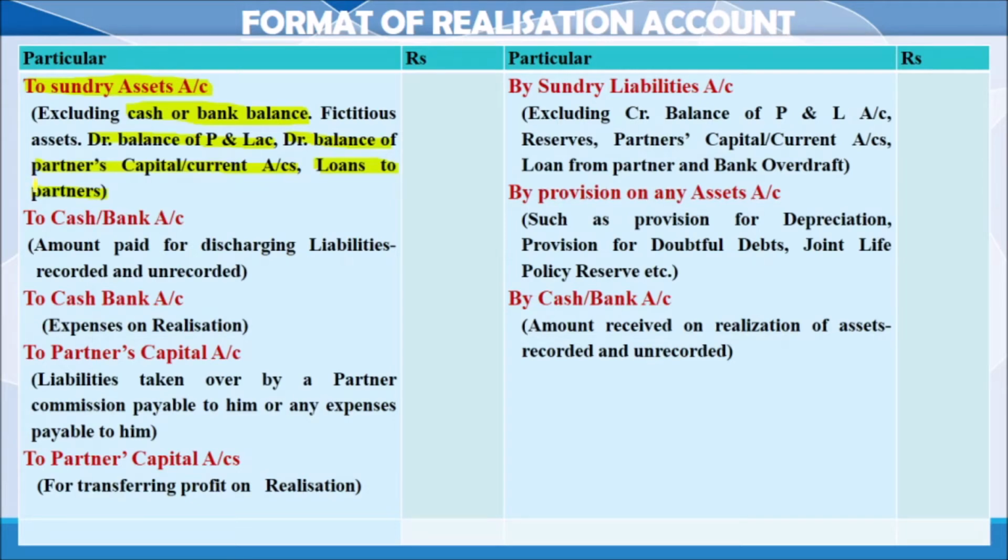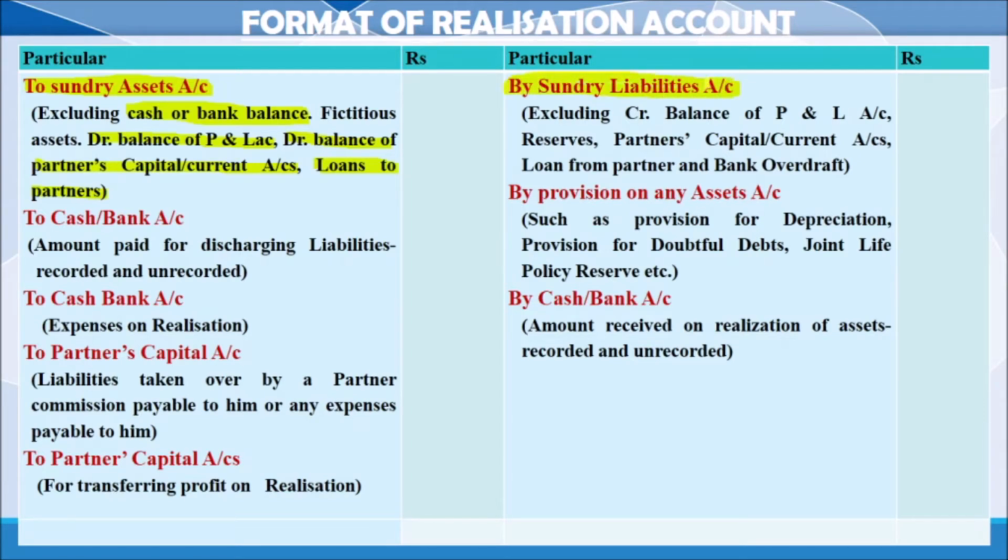Remember that. First of all, we will transfer all the assets except cash or bank balance, fictitious assets, debit balance of profit and loss, debit balance of partner's capital or current account, and loan to partner. We will exclude all these items. We will never transfer these items into realization. Only items like fixed assets and current assets will be transferred to the debit side of the realization account. And on the credit side, we will transfer the liabilities.